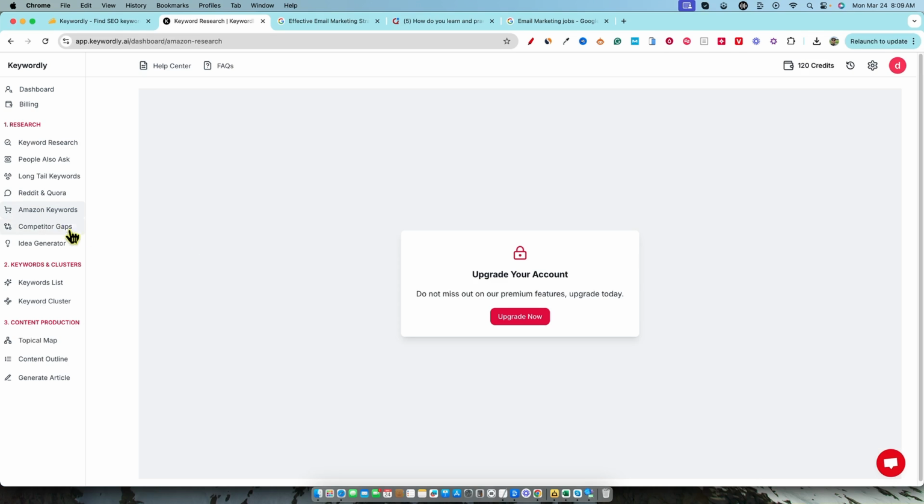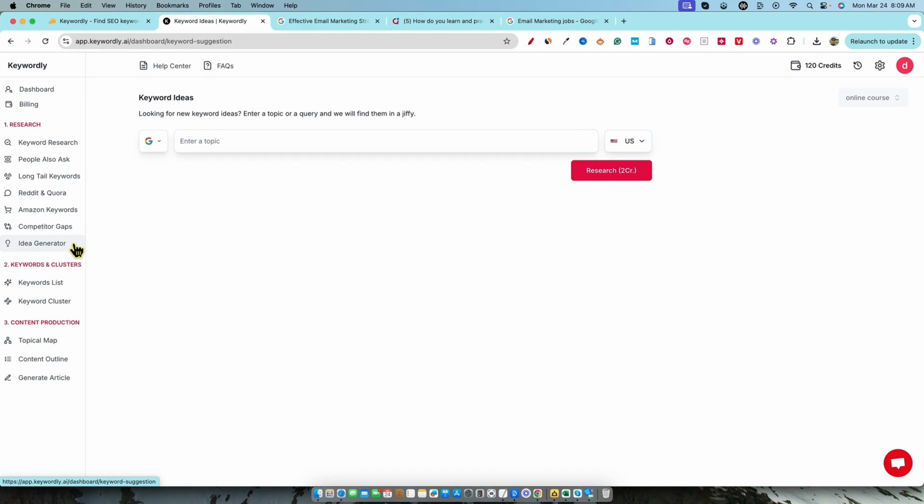Then we were constantly reminded that we don't have access to half the tools right here. So that part was pretty annoying as well. The idea generator might be worth using, but it did bring back a lot of sloppy keywords that mean nothing. And so at the end of the day, I was kind of harsh on this tool, and I think it's with good reason. I've tested over 100 keyword research tools over the last 5 years.